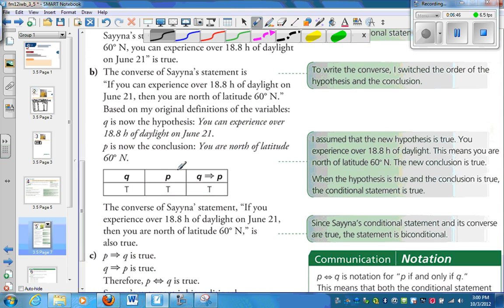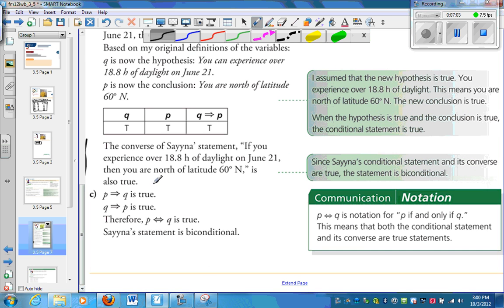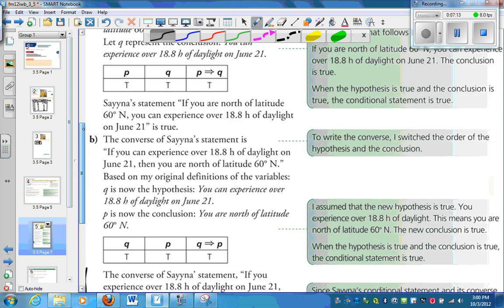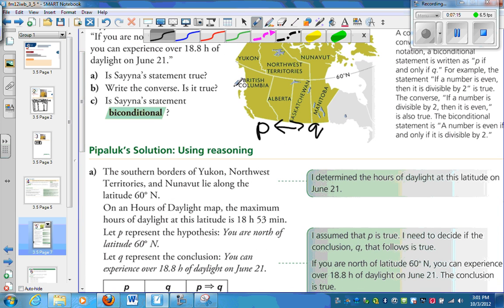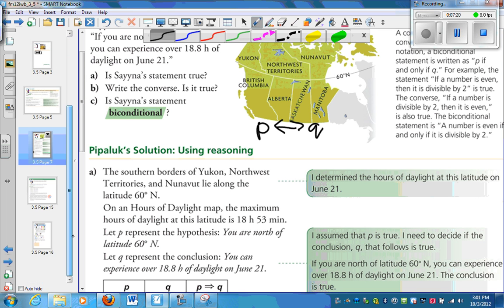If Q, then P. That's also true because I assume the new hypothesis, you experience over 18 hours of daylight. This means you are north. This new conclusion is also true. So that is also true. So since we have that P, then Q, and Q, then P, therefore P if and only if Q is true. That is called biconditional. And I know this question was a little confusing because some of you might not have that information that those two things are biconditional, but hopefully the examples I give will be more clear.